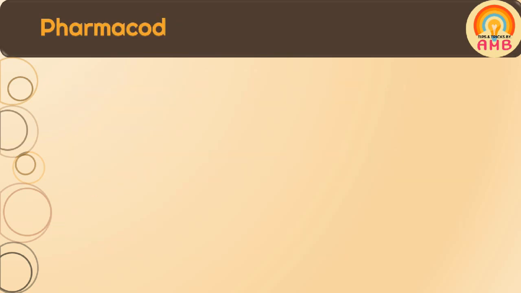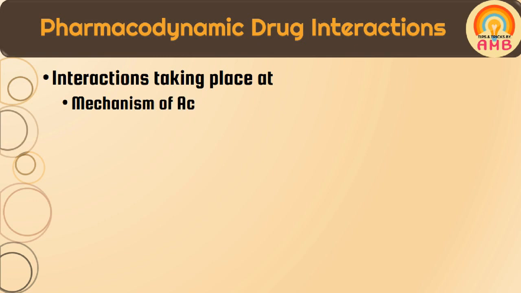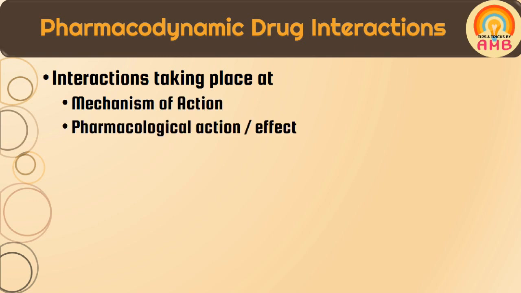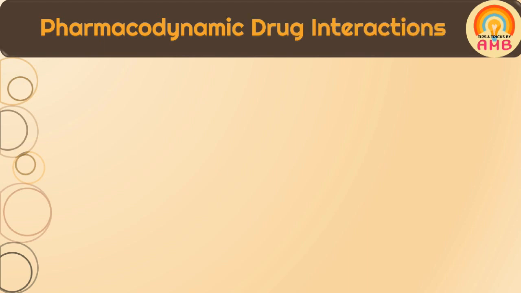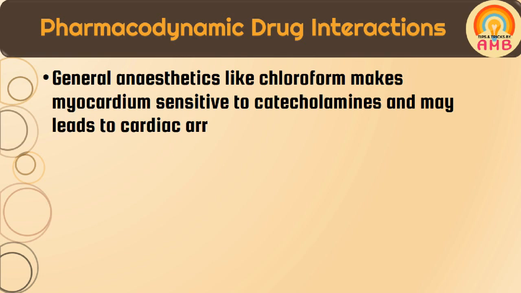Now we are going to discuss the second type, that is pharmacodynamic drug interactions. So what are pharmacodynamic drug interactions? These interactions take place at the level of mechanism of action of the drug or at the pharmacological effects of the drugs. We will discuss some examples. First, general anesthetics like chloroform make the myocardium sensitive to catecholamines and may lead to cardiac arrhythmia.